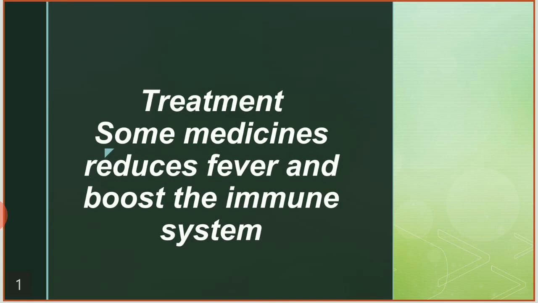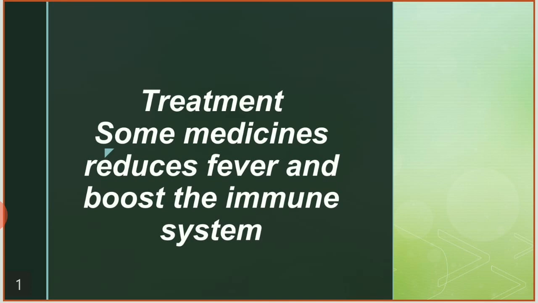Usually it goes away on its own, but some medications will help to reduce the fever and boost the immune system. And one more thing, when a person gets measles once in his lifetime, he won't get it again. Means in a person's life there is only one chance of being affected by measles.